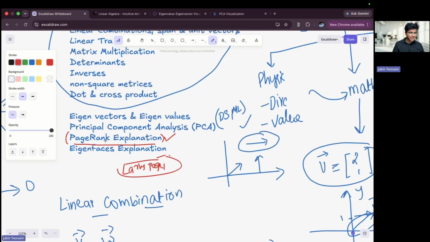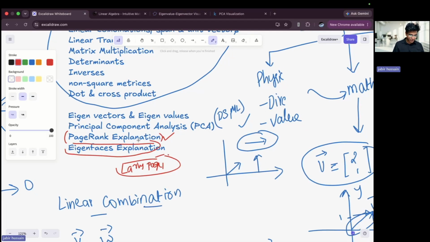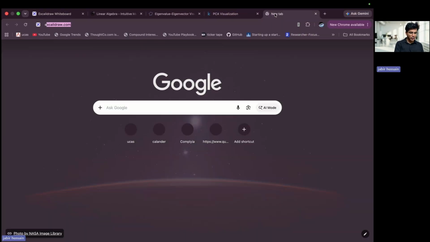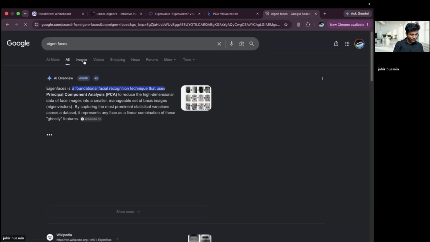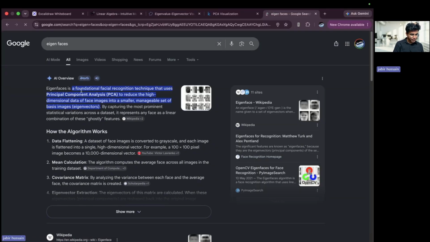Okay, and there is something called eigenfaces. Eigenfaces are a recognition technique that uses PCA to reduce high-dimensional image data into smaller units.